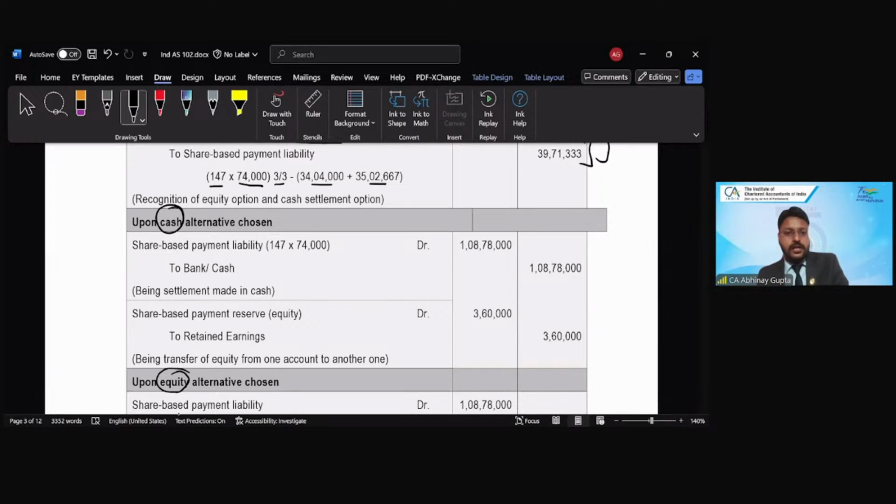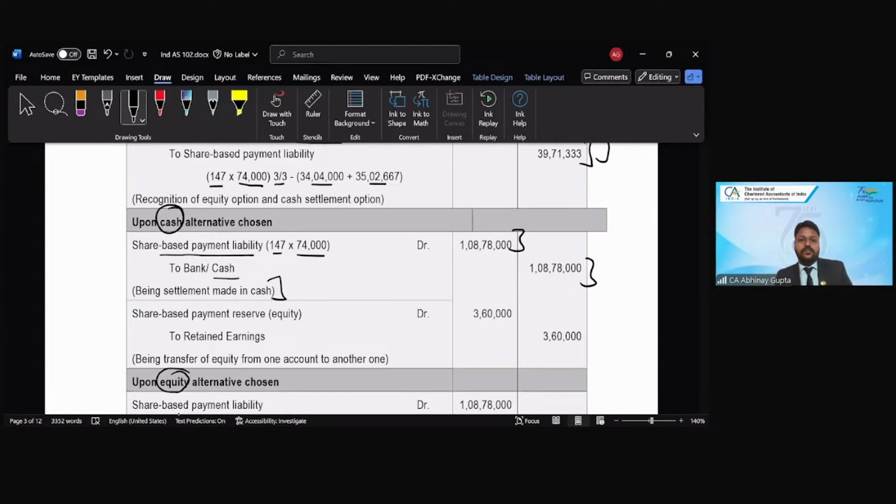So on the date of the settlement, the party comes and asks for the cash. Then I will do share-based payment liability account debit, 147 into 74, because 147 is the fair value on that very date, to bank. So this is the cash I need to discharge now. So this entry I will pass. I will debit the liability amount and credit the bank account, if the other party comes and asks for the cash. So being settlement made in cash.